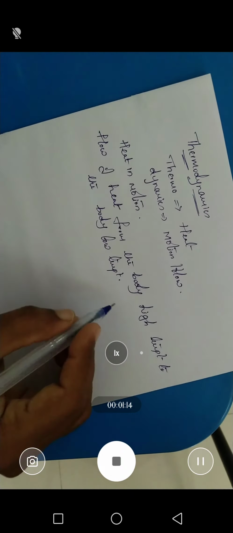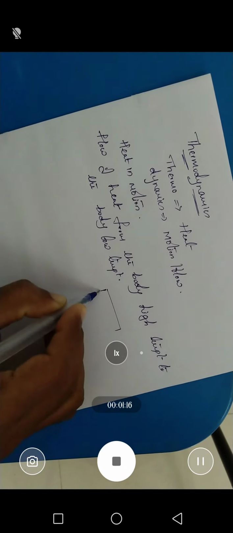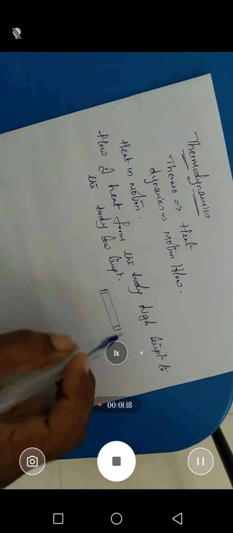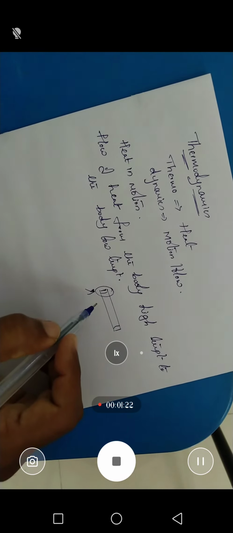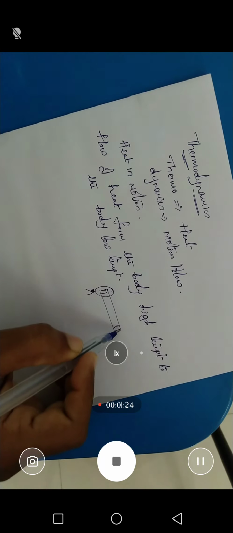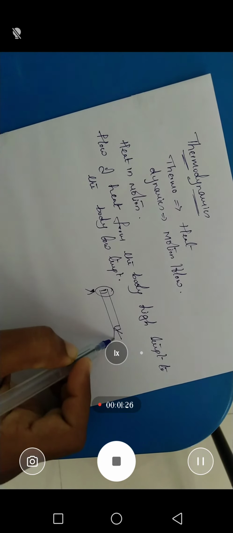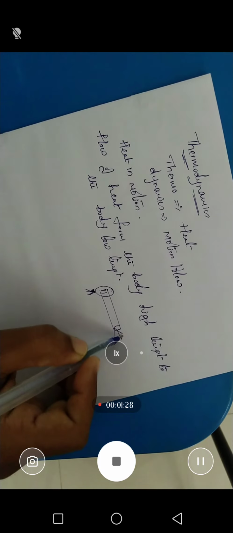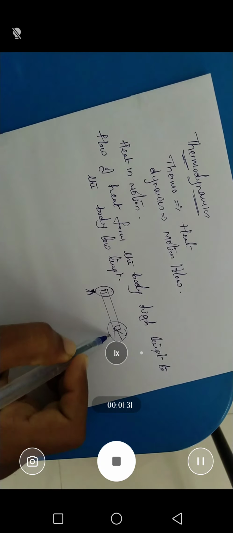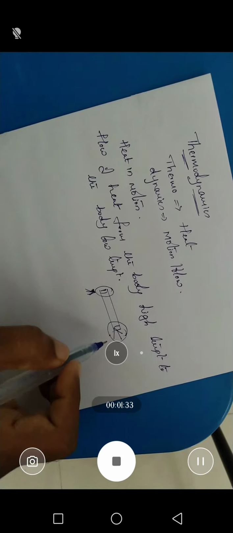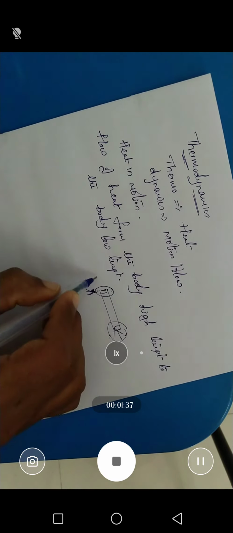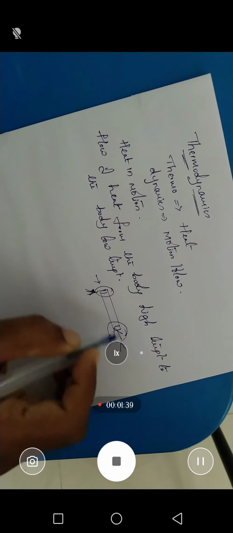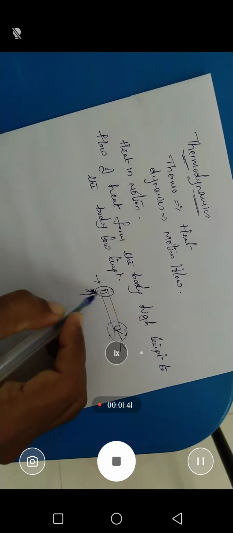That means if you take an iron rod or any rod and heat it at one side, what happens? After some time, if you hold the other side, we are unable to hold it. That means the heat flows from one edge to the other edge.